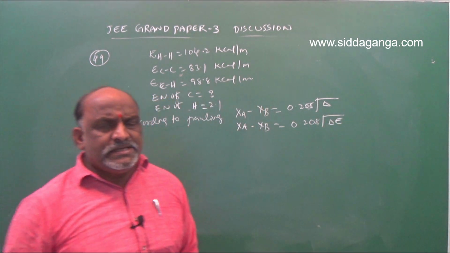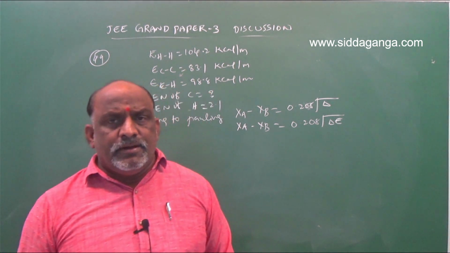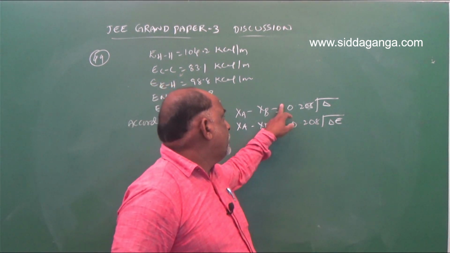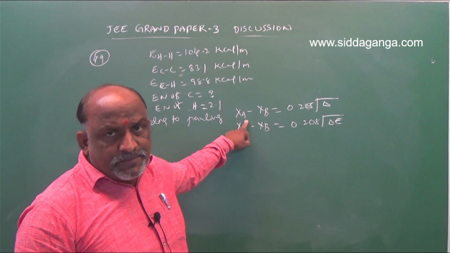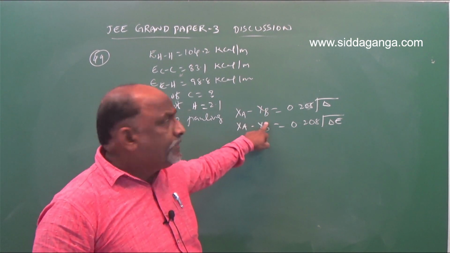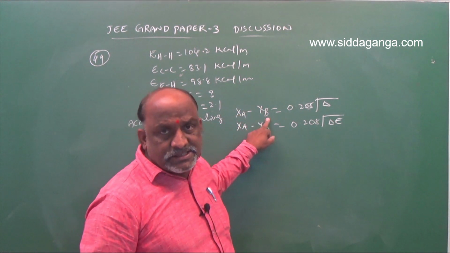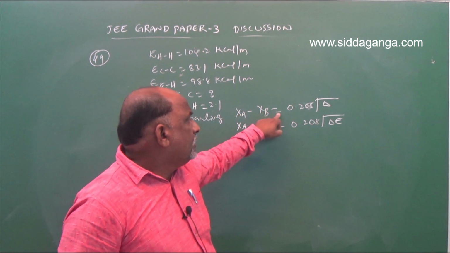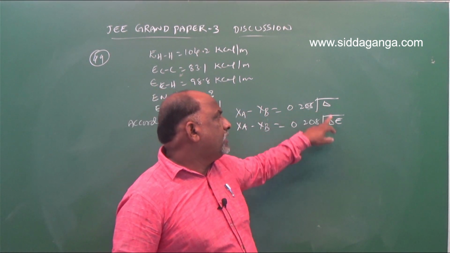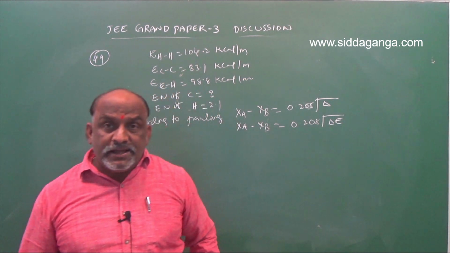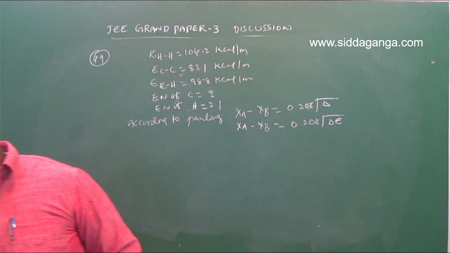So what is XA? Electronegativity of A. XB, electronegativity of B. Here we should go with XC minus XH. H was given, it is 2.1. XC minus XH, which is given 2.1, is equal to 0.208 into delta, or it is also called delta E. So what is delta E? That is important here.